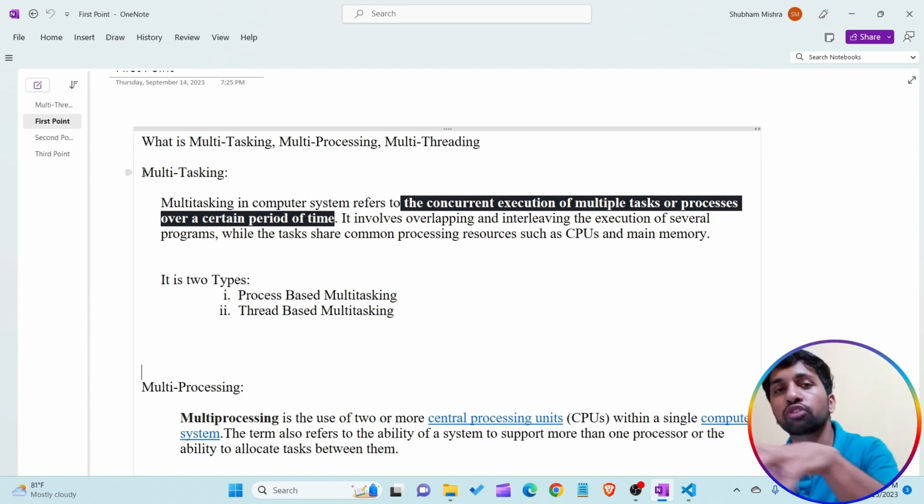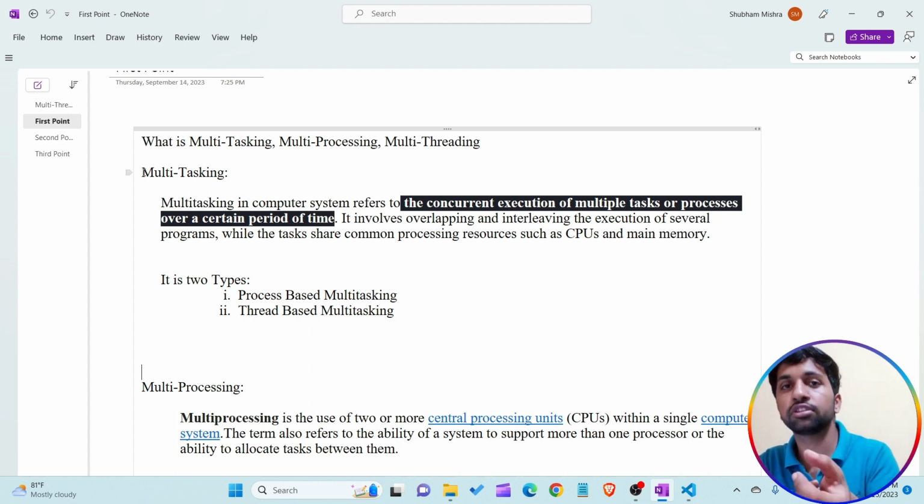All the multiple tasks are standing in a queue, and the operating system switches the execution from one process to the next in a very fast manner, giving the same time interval to each program.